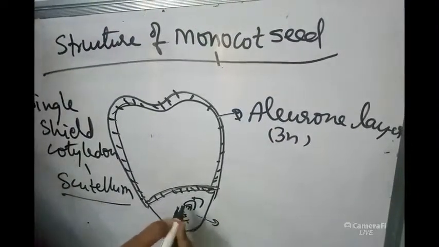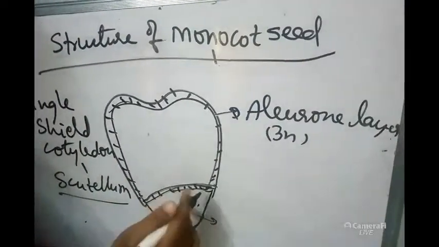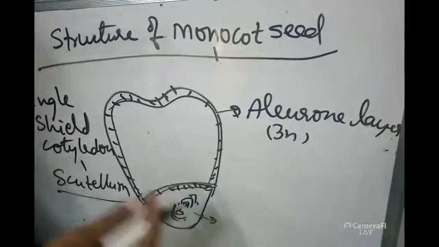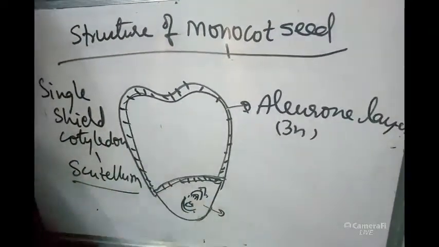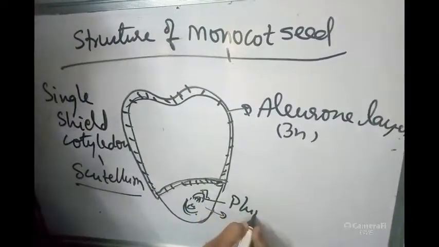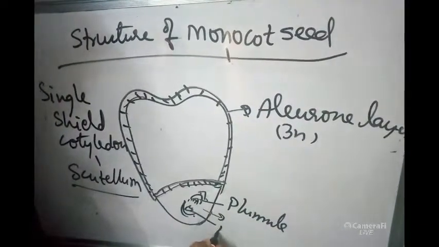So in this single cotyledon, the embryo will be present. For this embryo also we can see the embryonal axis, plumule and radicle. Suppose this is the plumule, this will be the radicle.